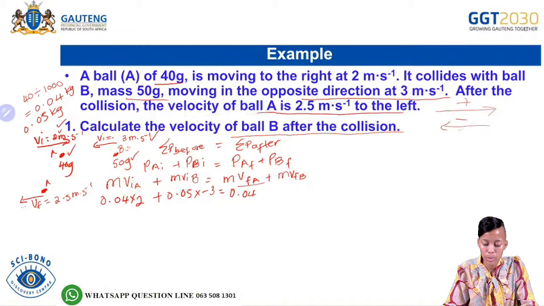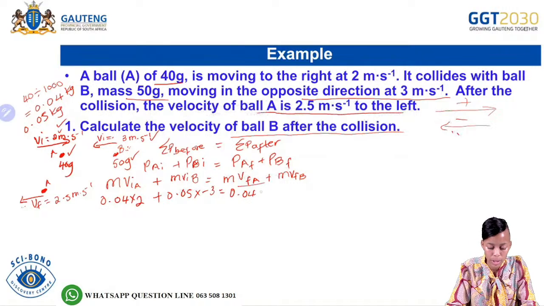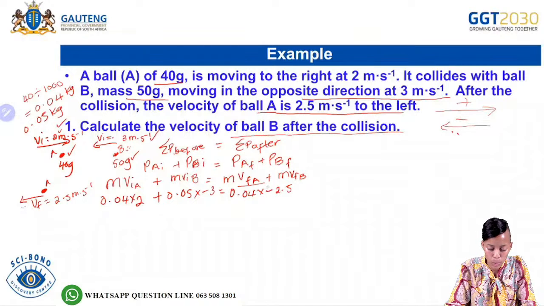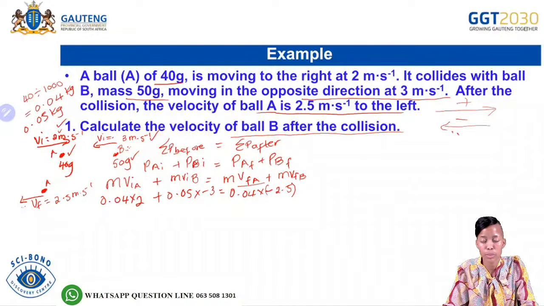Whatever is going to the left, we are going to take as negative. So we'll have a negative 2.5. Maybe we can put that inside the brackets.